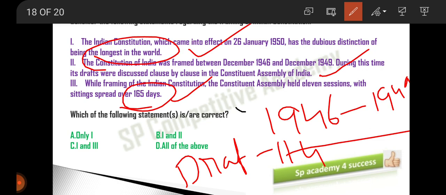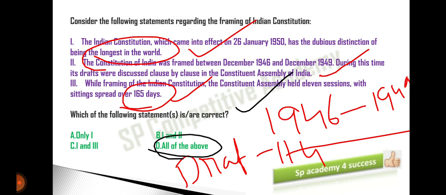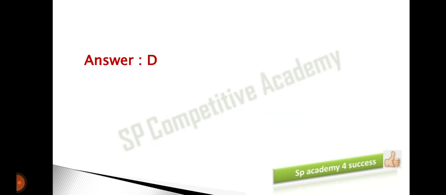So here, which of the following statements are correct is the question. So all of the above is the right answer. Right. Chalo, D is the right answer here.